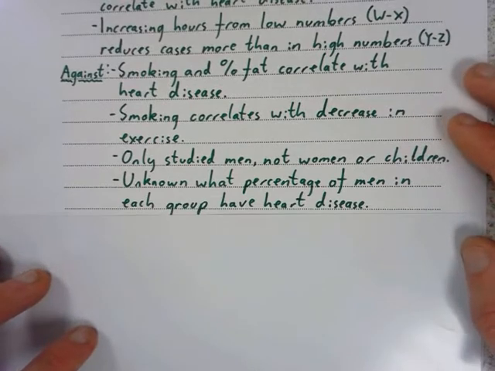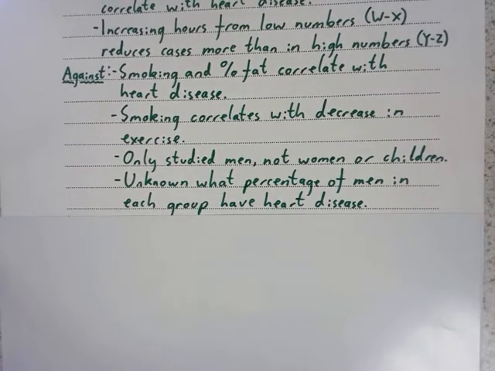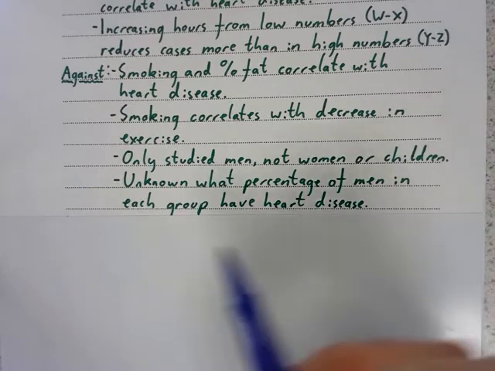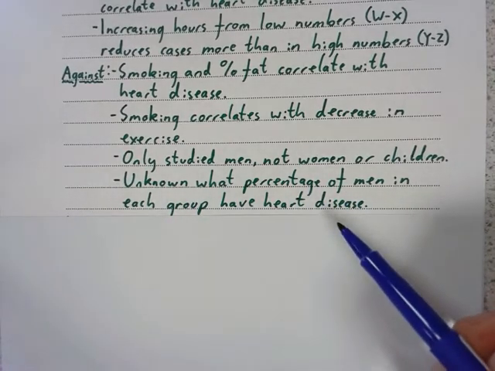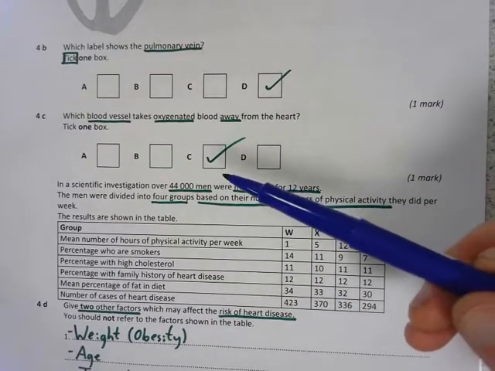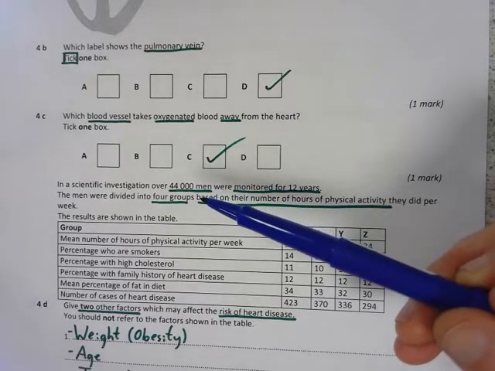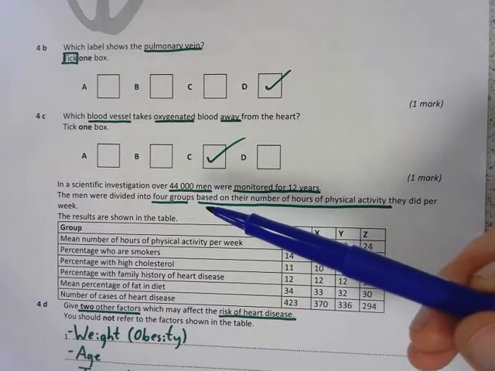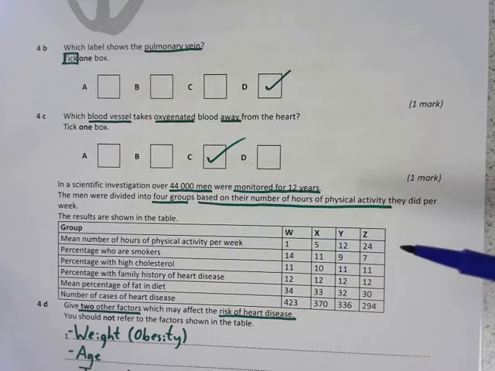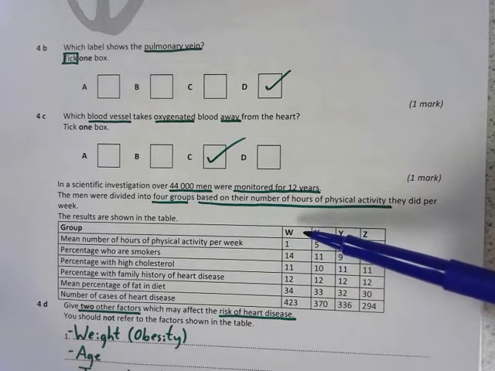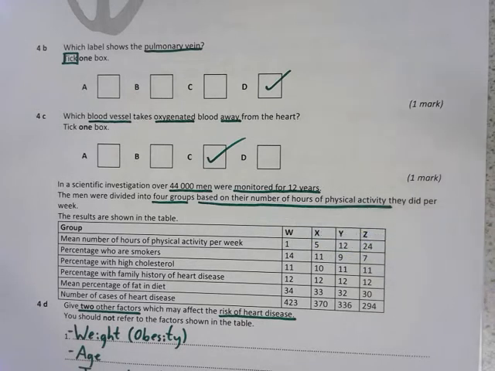And the last one is probably the most convincing argument against that statement: it is unknown what percentage of men in each group have heart disease. Let me explain what I mean by that. Remember, we took 44,000 men and they were divided into 4 groups. But it doesn't say they were divided into 4 even groups. It doesn't say that there was 11,000 in each group. I could have 41,000 in W and 1,000 in each of these. Okay? So, we don't know how many men are in each group.